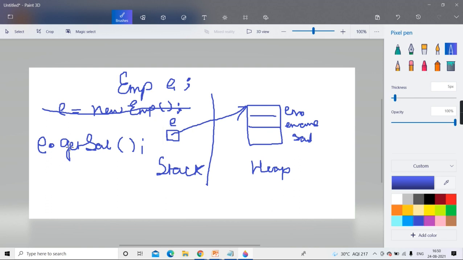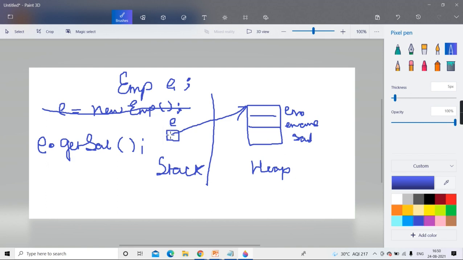Yes, sir. Is there any syntax problem? Yes, you are saying. What is the syntax problem? Yes or no? Clear? Syntactically, is there any mistake? I've created a reference variable E of Employee. You want to say here you didn't write star or something, but that convention is not there in Java. Getting? You don't have to write star and all. Directly you create a variable of that type. So E is an object of Employee.